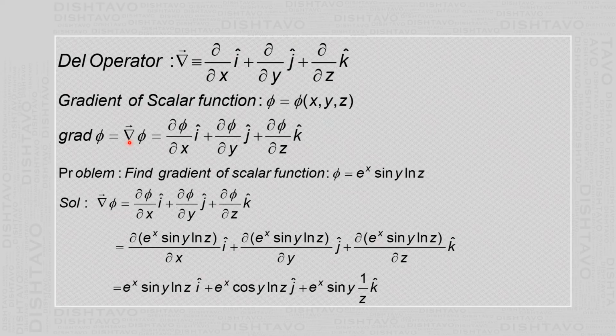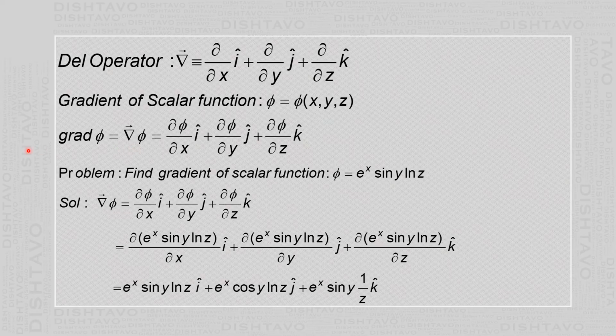When you operate del on the function phi, you get dou phi by dou x i cap plus dou phi by dou y j cap plus dou phi by dou z k cap. Here dou phi by dou x, dou phi by dou y and dou phi by dou z are the components of the gradient of the scalar function.